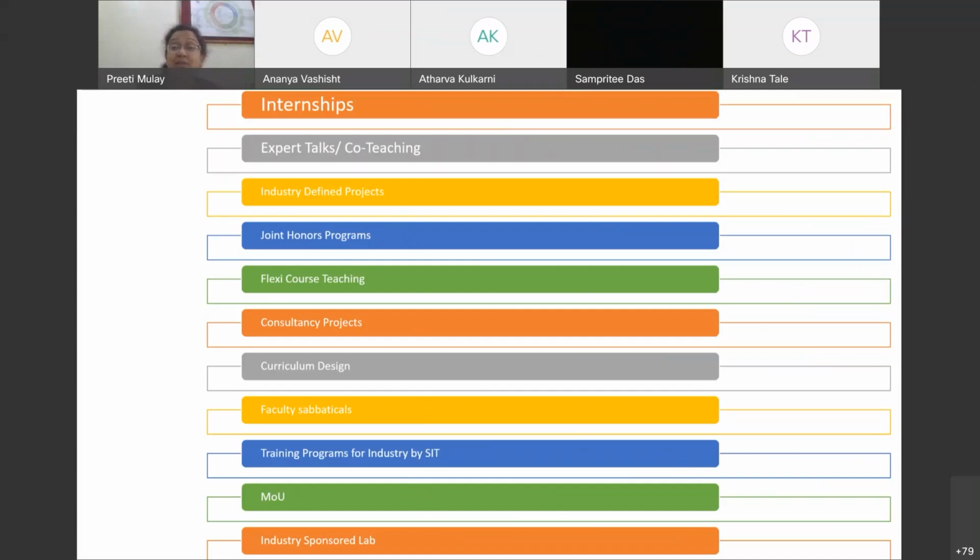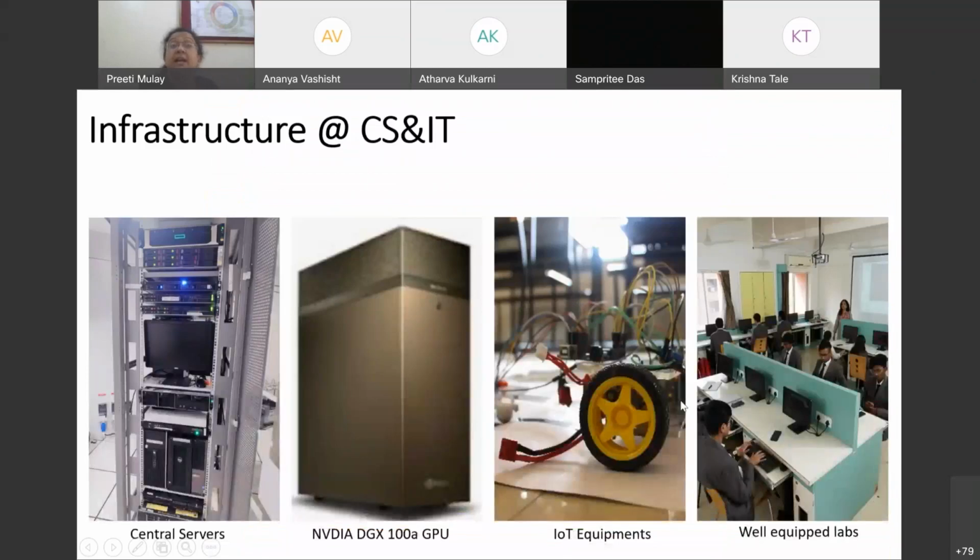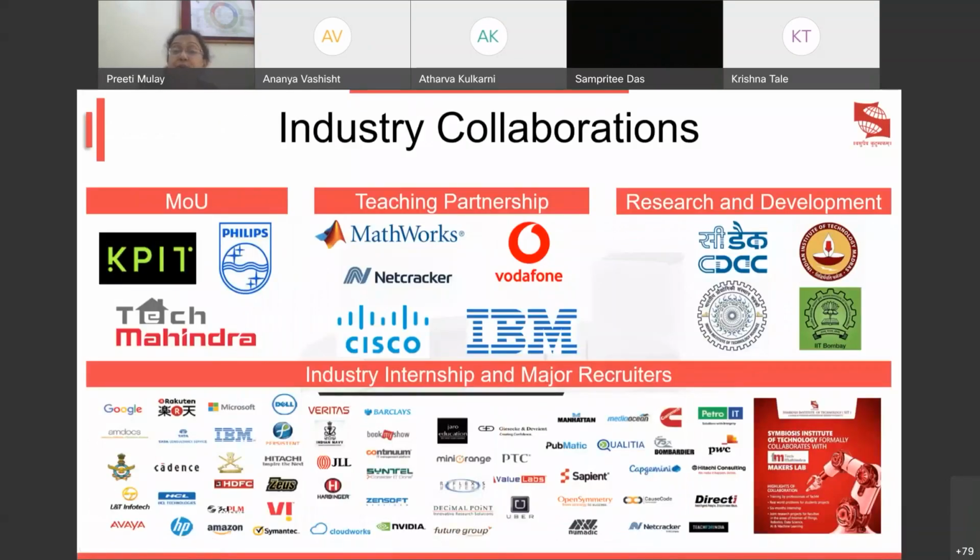This is how a few of the SIT labs look. There is a central server, a GPU by NVIDIA, a few IoT equipments, and our well-equipped labs. As I already told you, you name the company and we have a collaboration with that particular company.